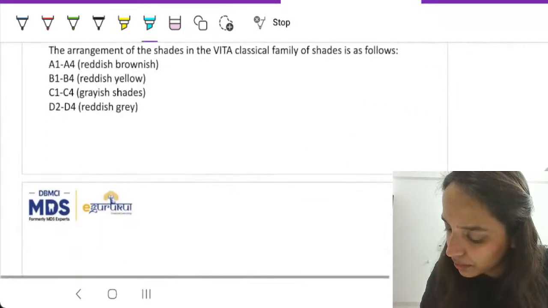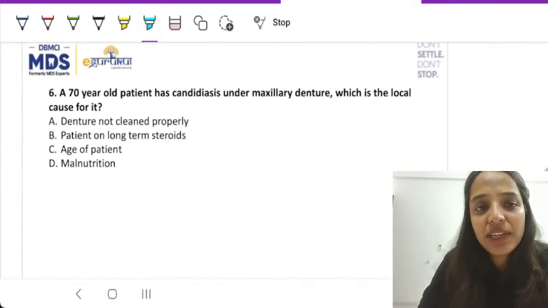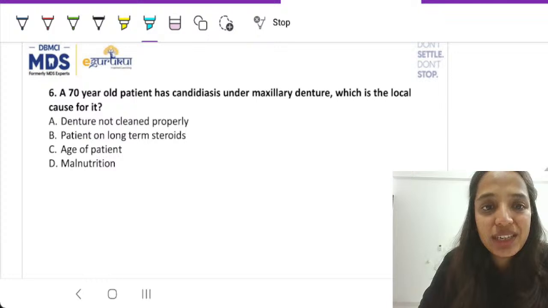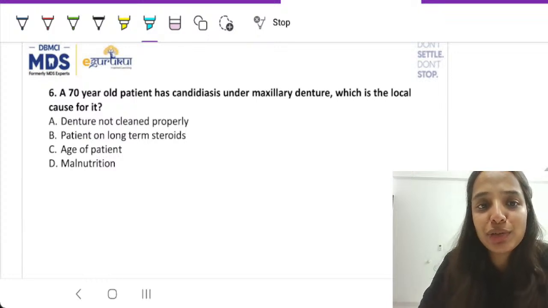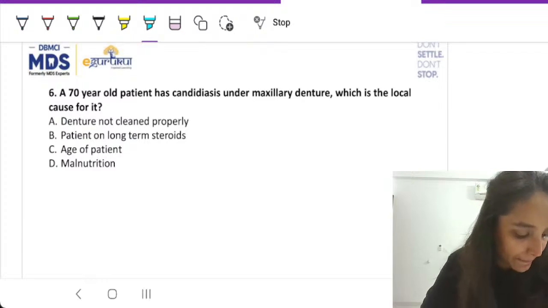Now let us go to question number 6. A 70-year-old patient has candidiasis under the maxillary denture. What is the cause of it? Denture not cleaned properly, patient on long-term steroids, age of the patient, or malnutrition?